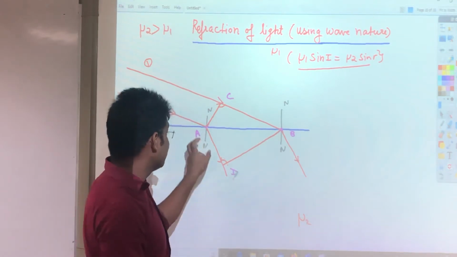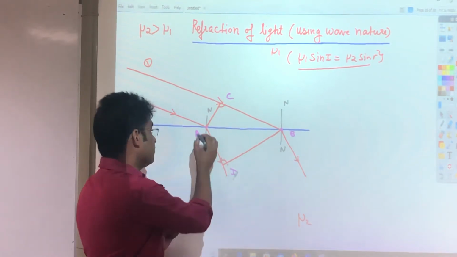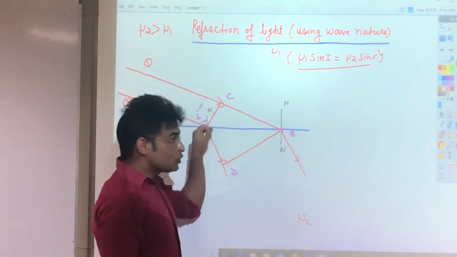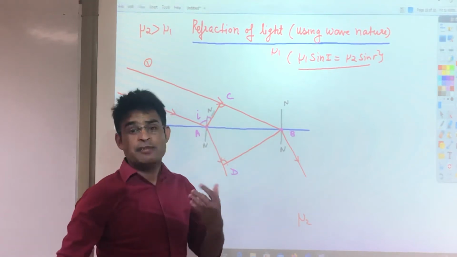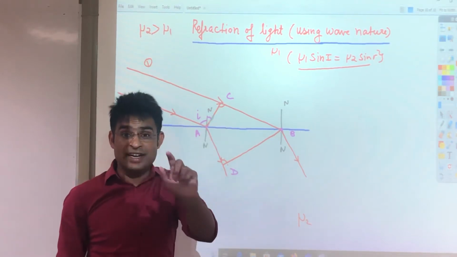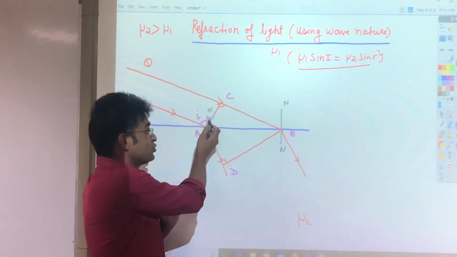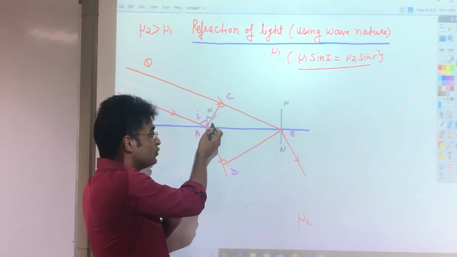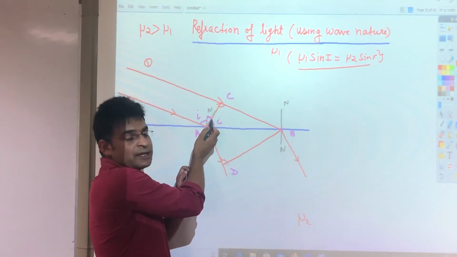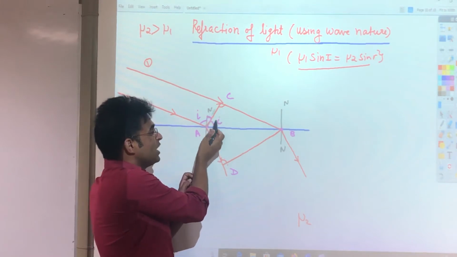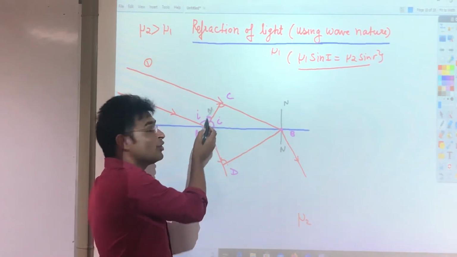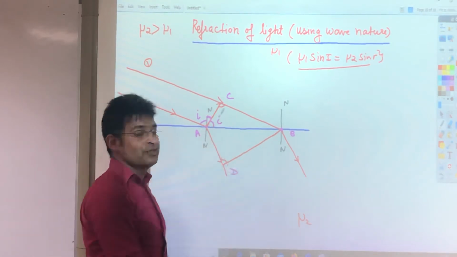Before looking at triangle ACB, pay attention to this angle. This one is I, so this angle will be 90 minus I, because the total should be 90. The angle between these two lines must be 90, so if this one is I, this one should be 90 minus I, and this angle should be equal to I. The total has to be 90, meaning the angle between this normal and this blue color line should be 90. We already know this angle is 90 minus I, so obviously this angle should be equal to I.